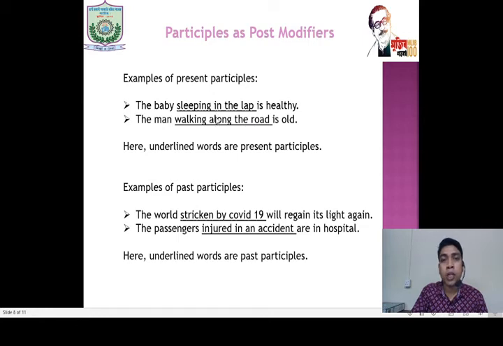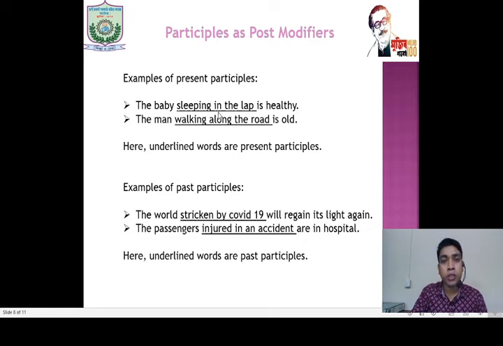Both the participles come after the noun, the baby, the man, and they add information. We can say the baby is healthy, the man is old. So sleeping on the lap, walking along the road, these are additional information.